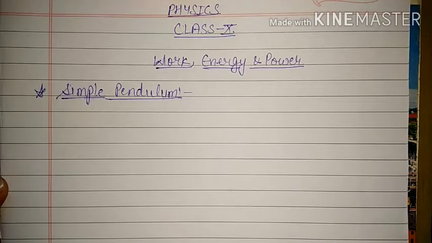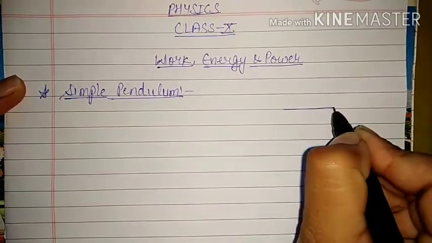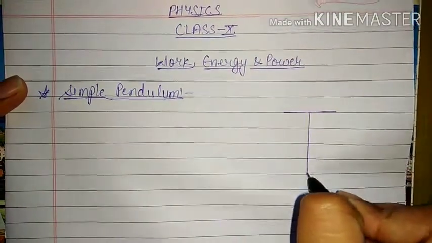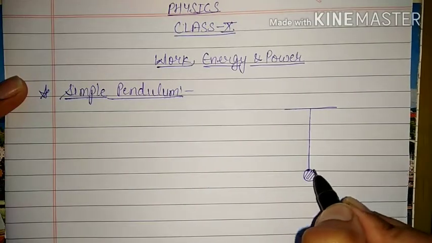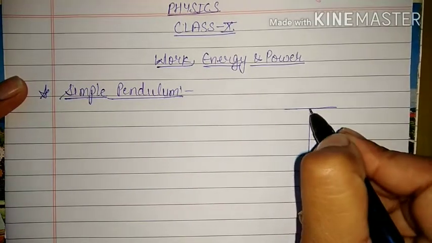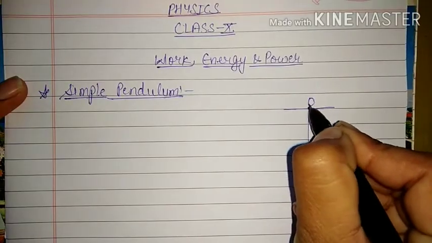All of us have seen a simple pendulum. That means if a mass is suspended from a rigid support with the help of a string, that is known as a simple pendulum. If this is the rigid support and this is the string, and if a ball or any mass m is suspended here, that is known as a simple pendulum.